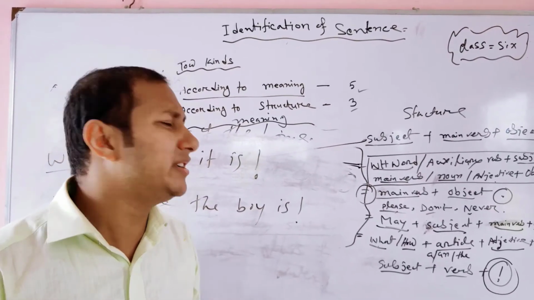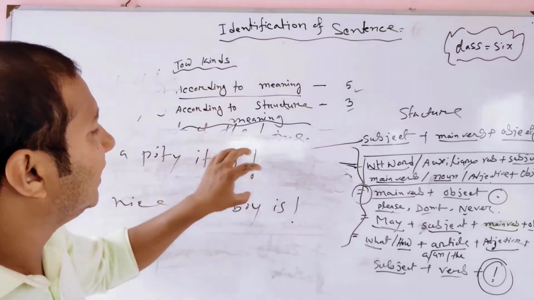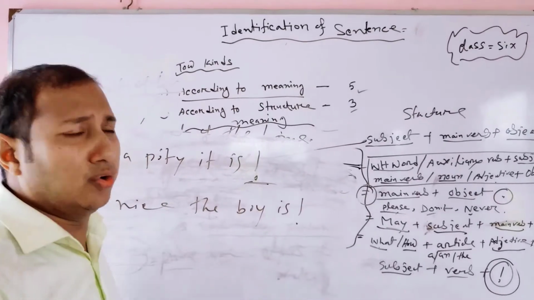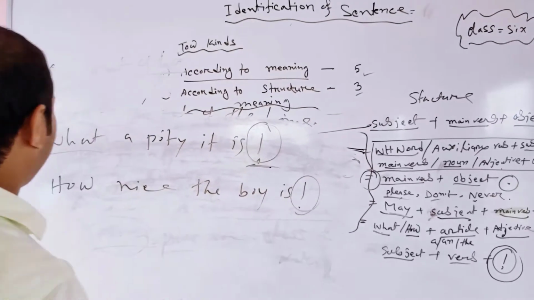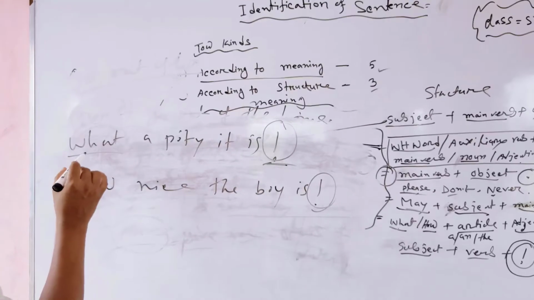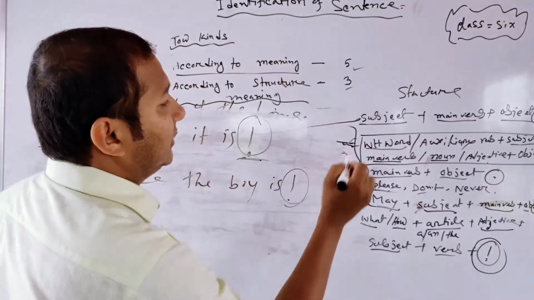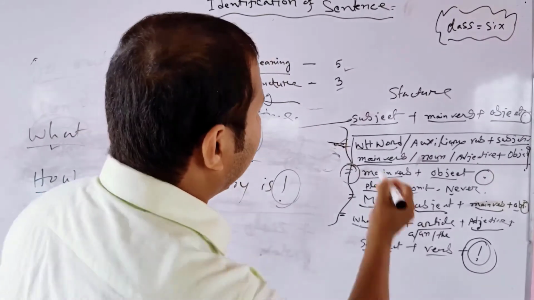How can we identify an exclamatory sentence easily? At the end of the sentence, we see a note of exclamation, the exclamatory mark. It's called an exclamatory sentence. An exclamatory sentence starts with what or how, but an interrogative sentence starts with WH words such as what, how, which, when.